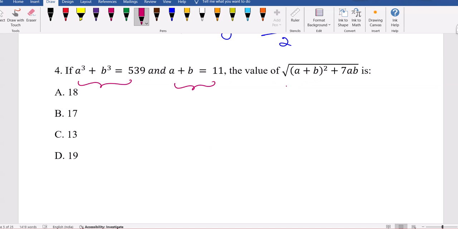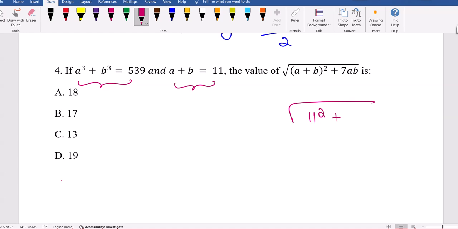You are supposed to calculate the root of (a plus b) whole square plus 7ab. So you may argue, sir, a plus b whole square is already available, 11 square, 121, plus 7 into ab. So more than 11, all options are more than 11 only, because the square root of 121 is 11, so there is some extra 7ab. For that all options are fine, but now you require that 7ab value.